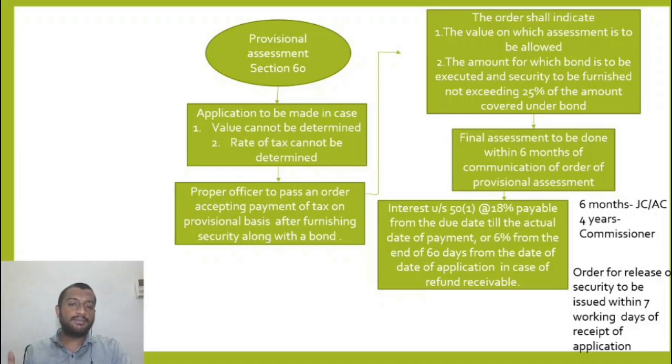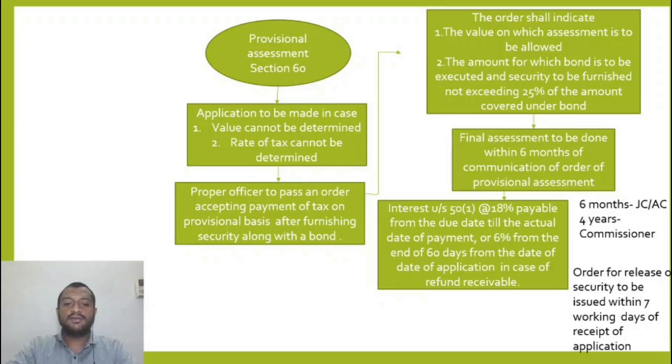He will also tell me what security I need to give him. I will execute a bond. What is a bond? A bond is nothing but a written declaration that I will pay any further tax in the future if it is determined that tax needs to be paid by me. That is the bond or writing or declaration I give.